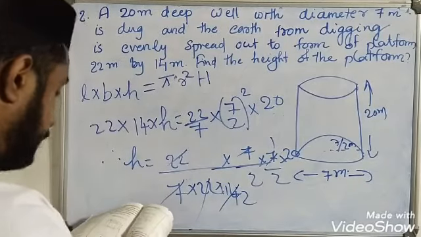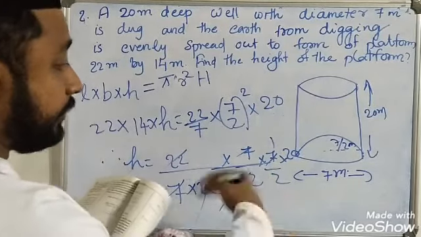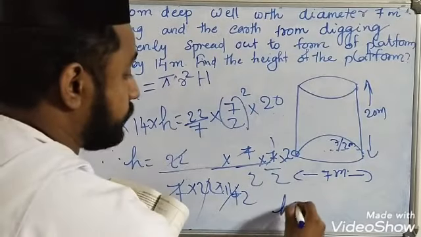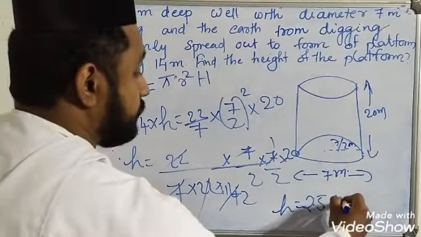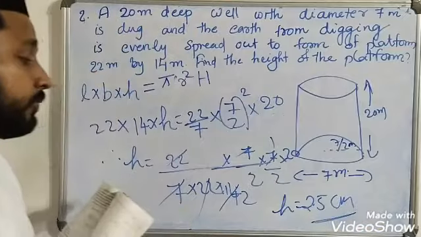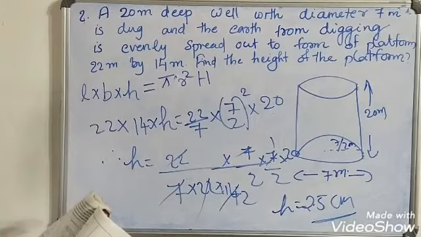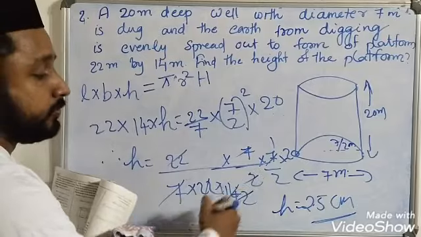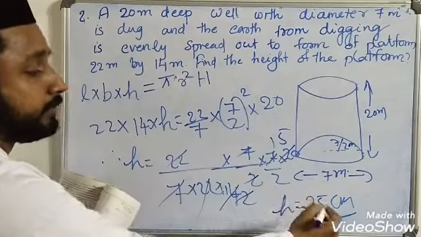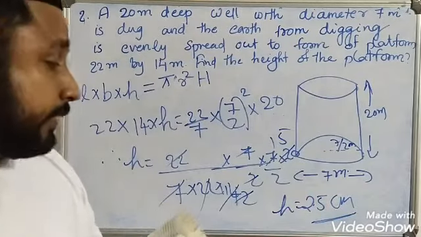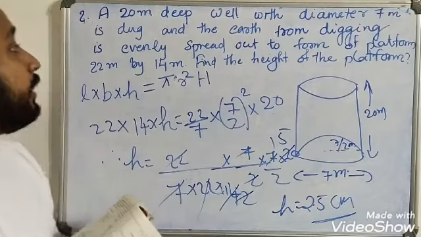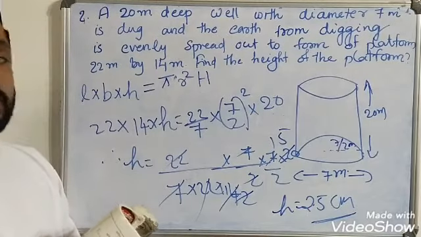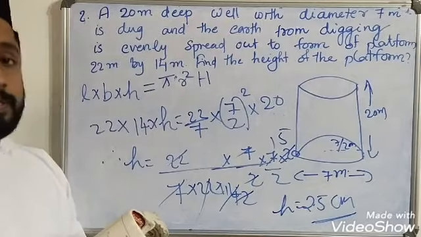So on the final calculation, we will get h is equal to 2.5 centimeter. We can also cut this 2 to 4. 5 by 2, that is 2.5 centimeter. Height of the spread platform, that is h is equal to 2.5 centimeter.